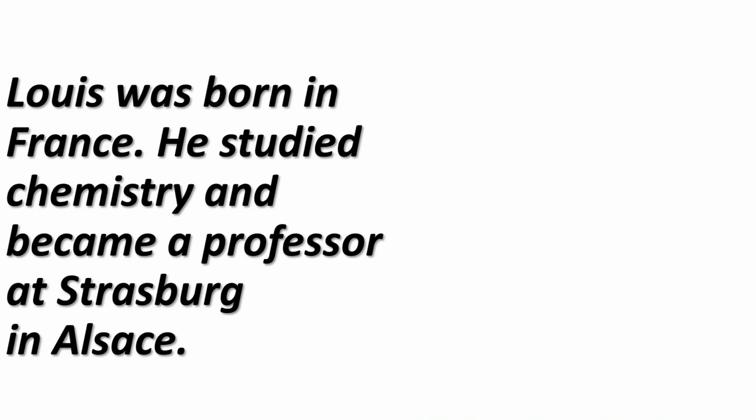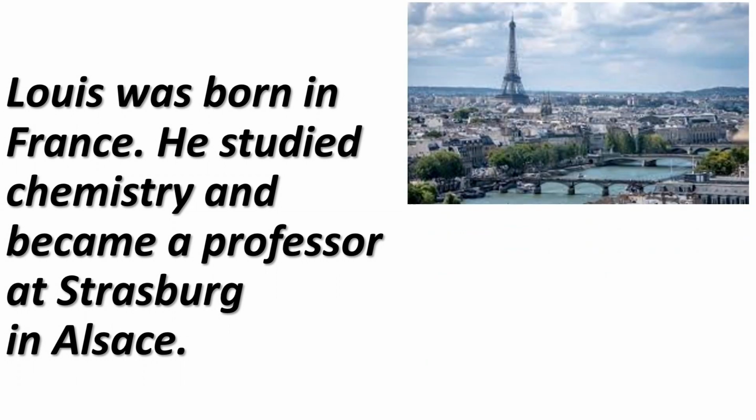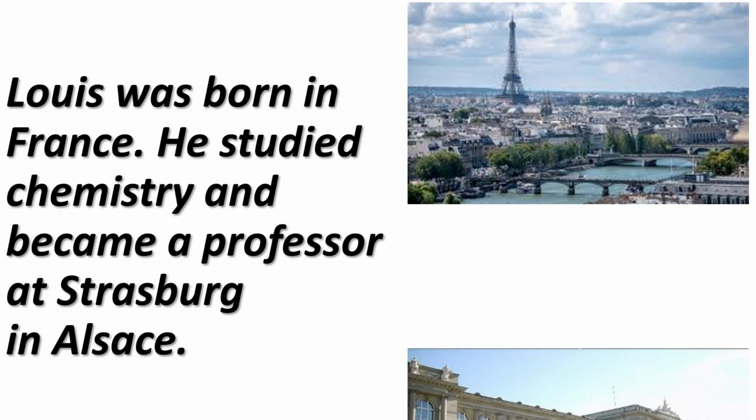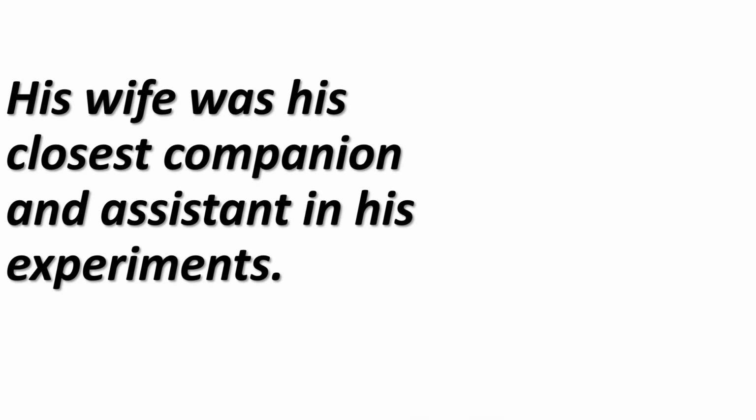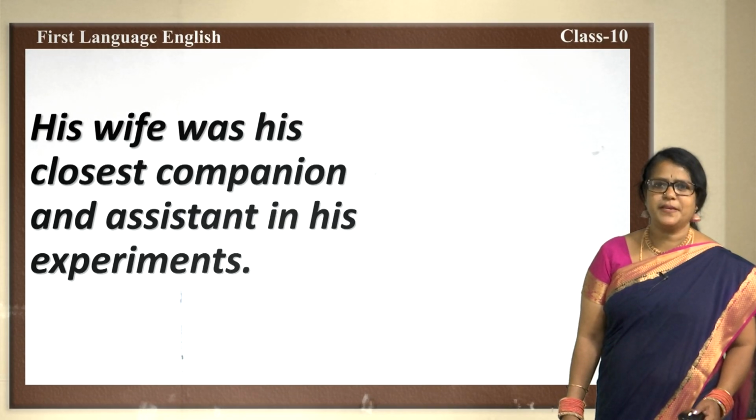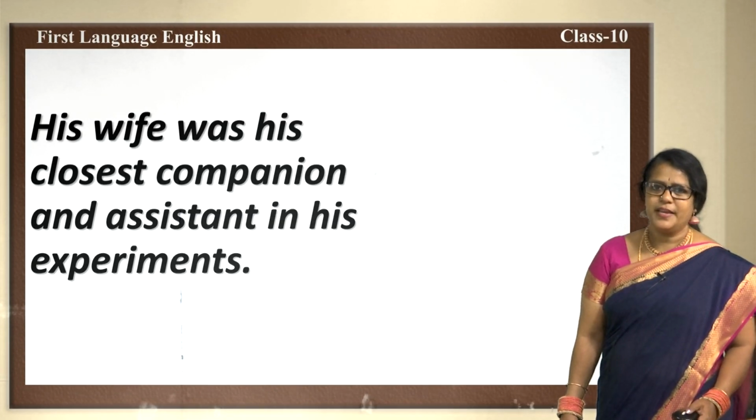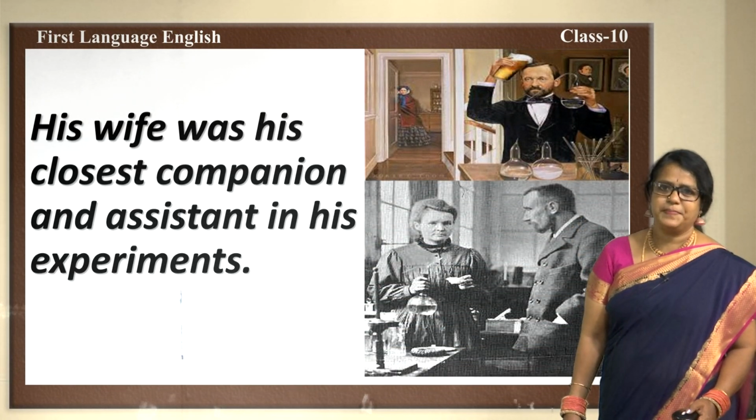Louis was born in France. He studied chemistry and became a professor at Strasbourg in Alsace. His wife was his closest companion and assistant in his experiments.